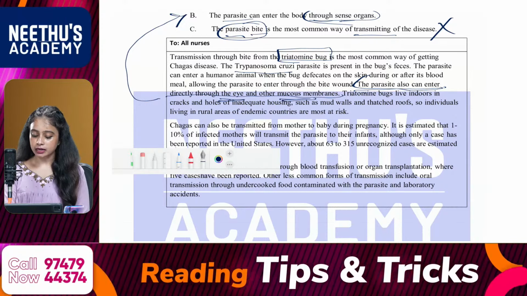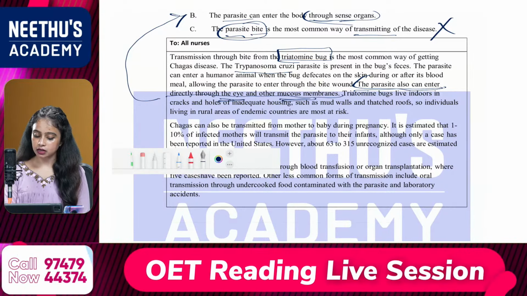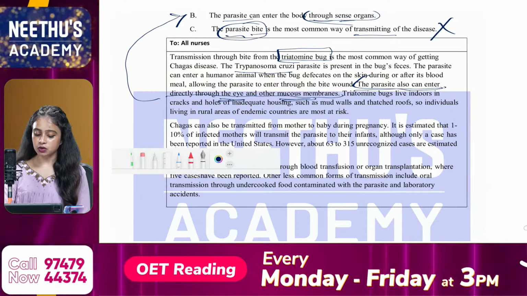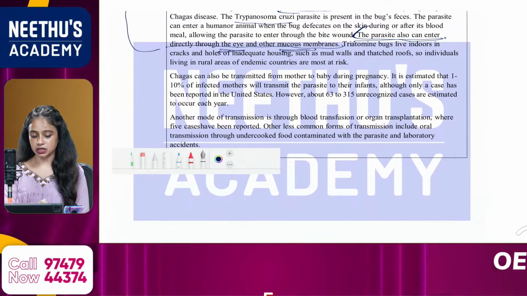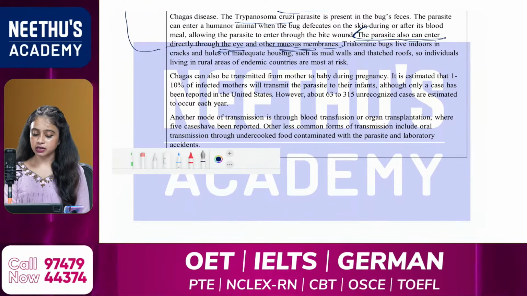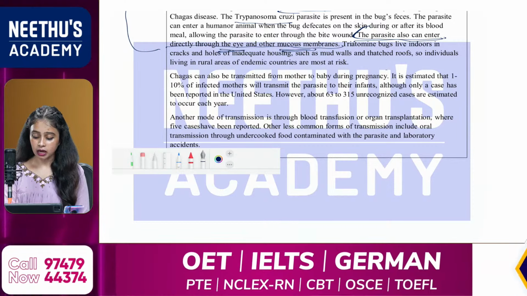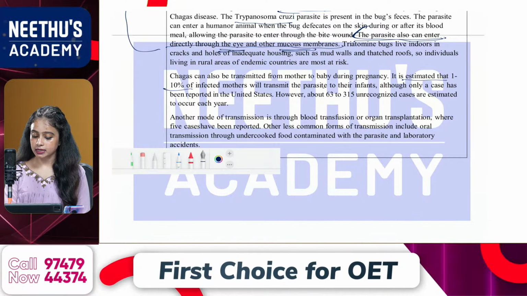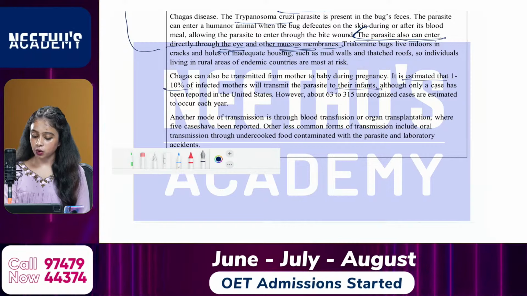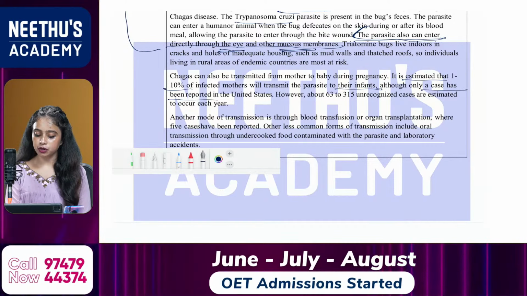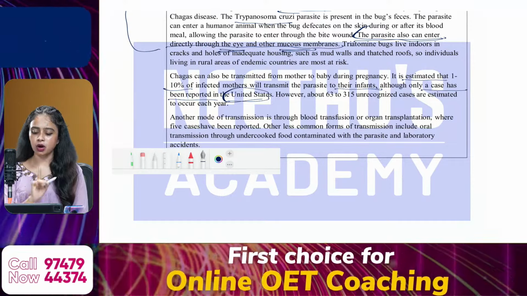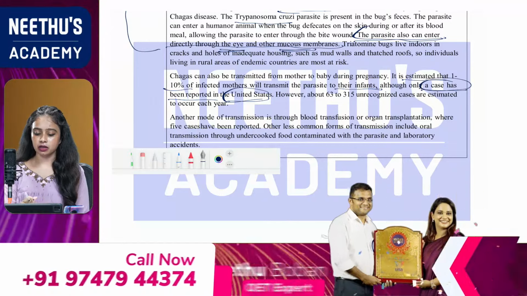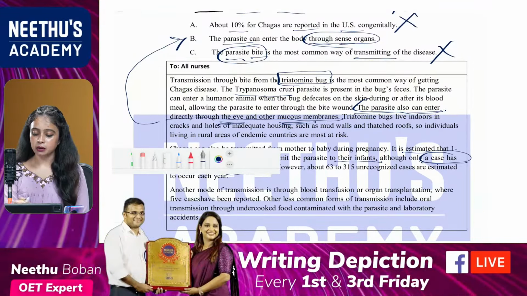Then triatomine bugs live indoors in cracks and holes of inadequate housing, such as mud walls and thatched roofs. So individuals living in rural areas of endemic countries are most at risk. Then Chagas can be transmitted from mother to baby during pregnancy. It is estimated that 1 to 10% of infected mothers will transmit the parasite to their infants, although only a case has been reported in the US. So how many cases were reported in the US? Only one case, not 10% of cases. So we can eliminate which option? Option A can be eliminated.